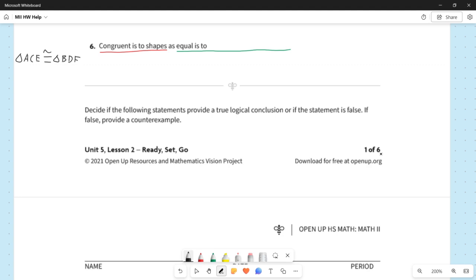Well, you would use an equal sign to compare, say, numbers, right? 3 plus 4 equals 7. That tells us that 3 plus 4 is essentially the same thing as 7. They're quantitatively the same thing. So what we can say here for number 6 is equal to numbers.